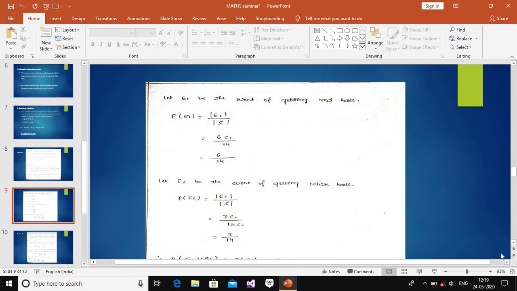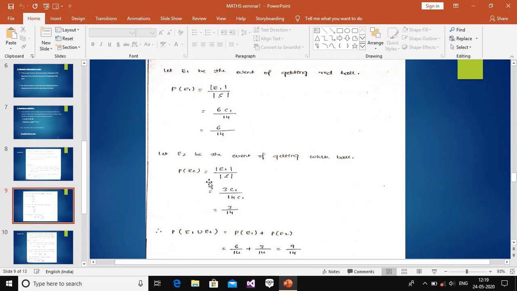We can go to the next one. Let the white ball be E2. The probability of E2 is equal to E2 divided by the sample space, where E2 means white balls and S is the sample space, the total number of balls. So it is 3C1 divided by 14C1. The 3 means the total white balls is 3, and 14 is the sample space. So this is 3 divided by 14.